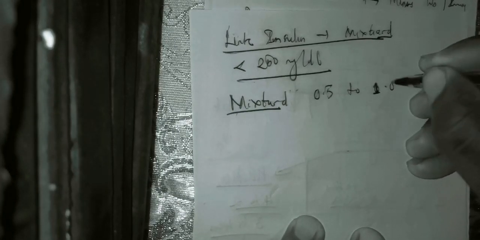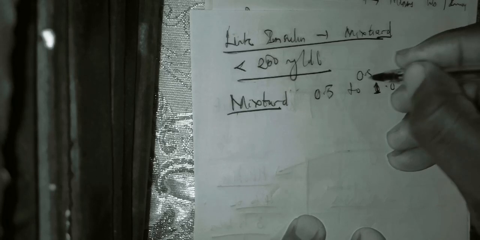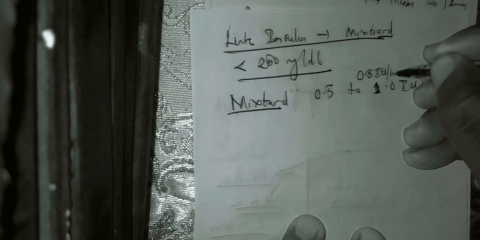To give mixture or lengthy insulin, you give 0.5 to 1 international unit per kilogram. Some people say 0.8 international unit per kilogram, so it is 0.5 to 0.8 or 0.5 to 1 international unit per kilogram. Now it is in 24 hours, no more per hour. Is it clear?